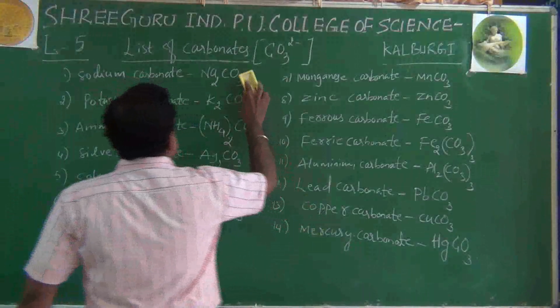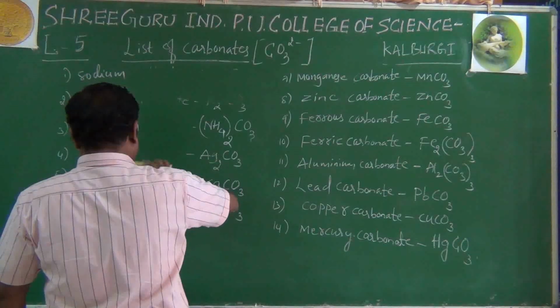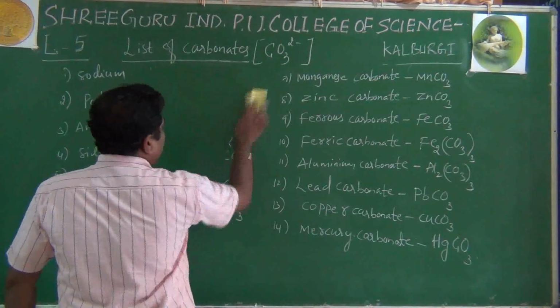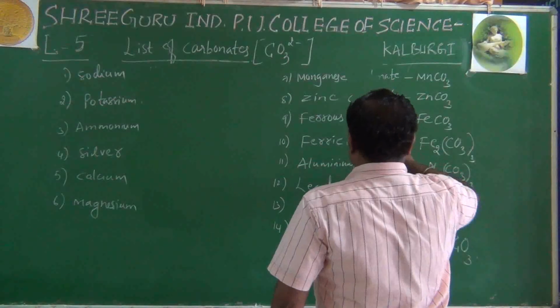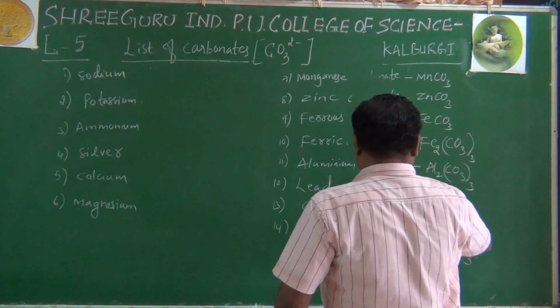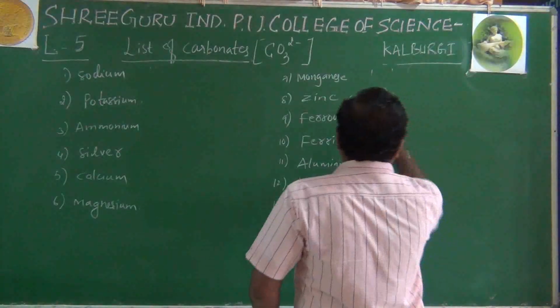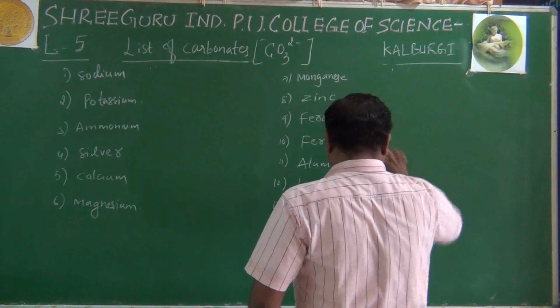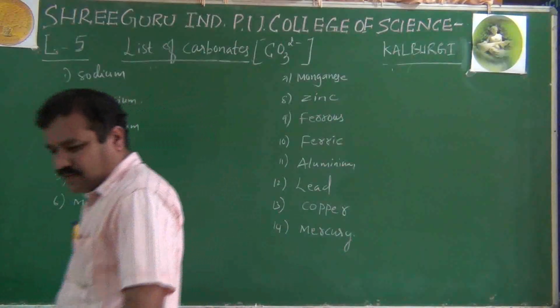The last one, the list of bicarbonates. As usual, the same cations which you usually come across in your study, whether in first year or second year.